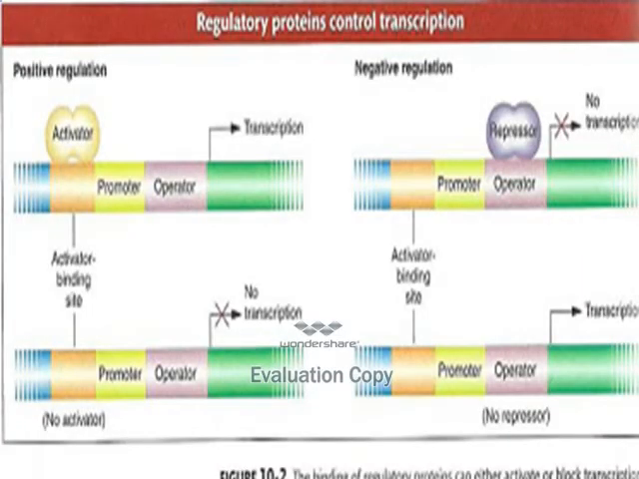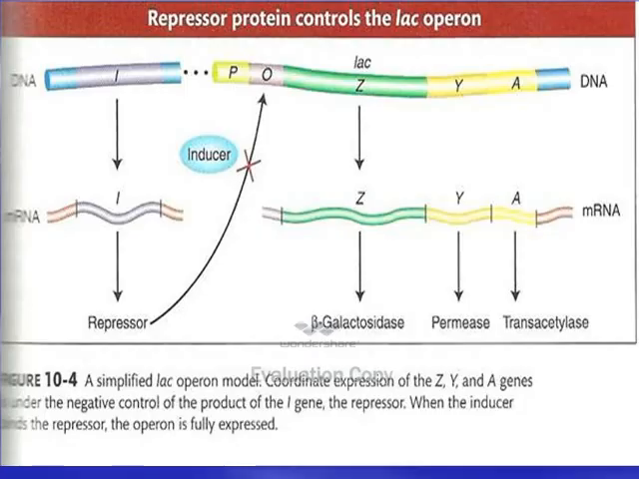This is the positive regulation and this is the negative regulation. The activator protein will bind near the promoter site, so the transcription of the gene, which is the green color, is okay. In negative regulation, the protein called the repressor protein, when bound with the operator, no transcription occurs. When the repressor is not bound with the operator, the transcription is okay, so it is called negative.